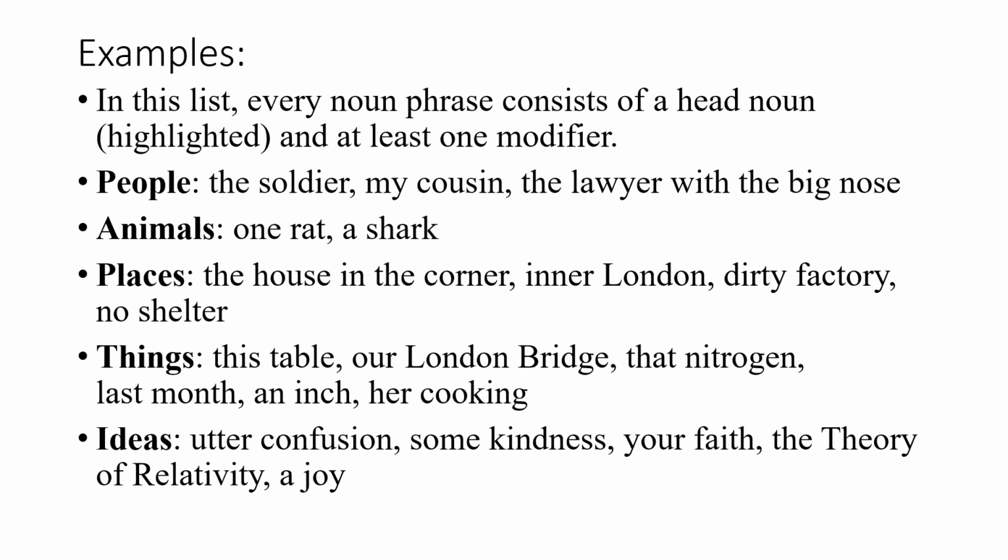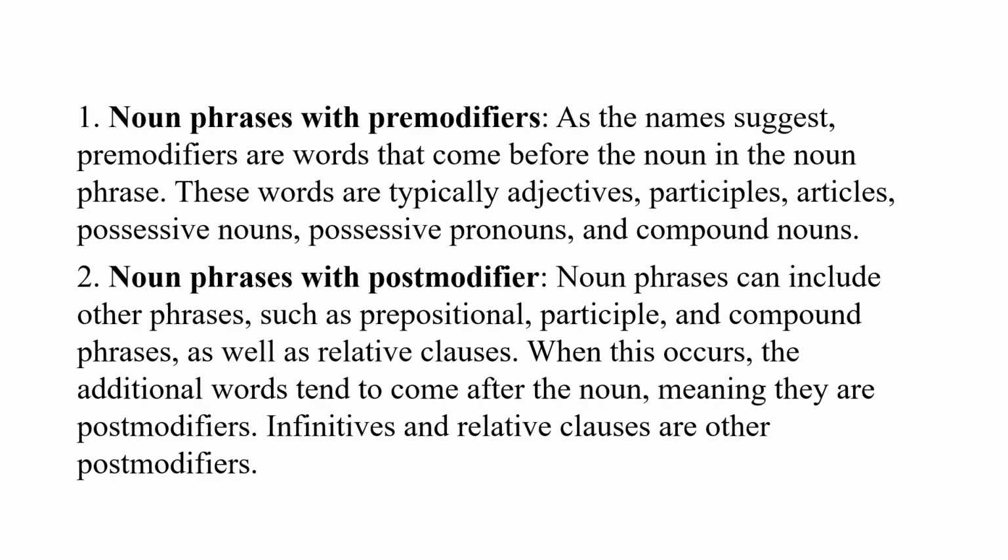So these are all noun phrases which we have already done in the topic of nouns and their types. Now, noun phrases with modifiers. You know that, as the name suggests, pre-modifiers are words that come before the noun in the noun phrase. These words are typically adjectives, participles, articles, possessive nouns, possessive pronouns, and compound nouns.